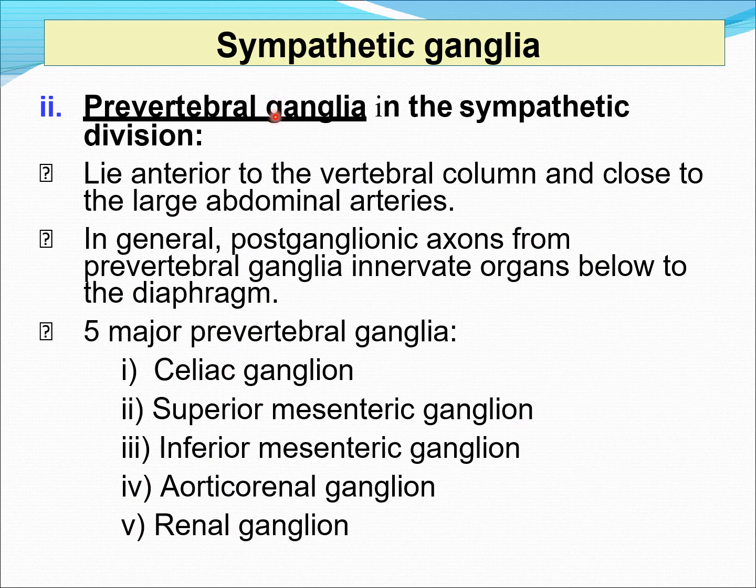The second group of ganglia in the sympathetic system is the prevertebral ganglia. They are called prevertebral because they lie anterior to the vertebral column and very close to the large abdominal arteries. In general, the postganglionic fibers from these ganglia innervate the organs below the diaphragm. Five major prevertebral ganglia are the celiac ganglion, superior mesenteric ganglion, inferior mesenteric ganglion, aorticorenal ganglion, and renal ganglion.